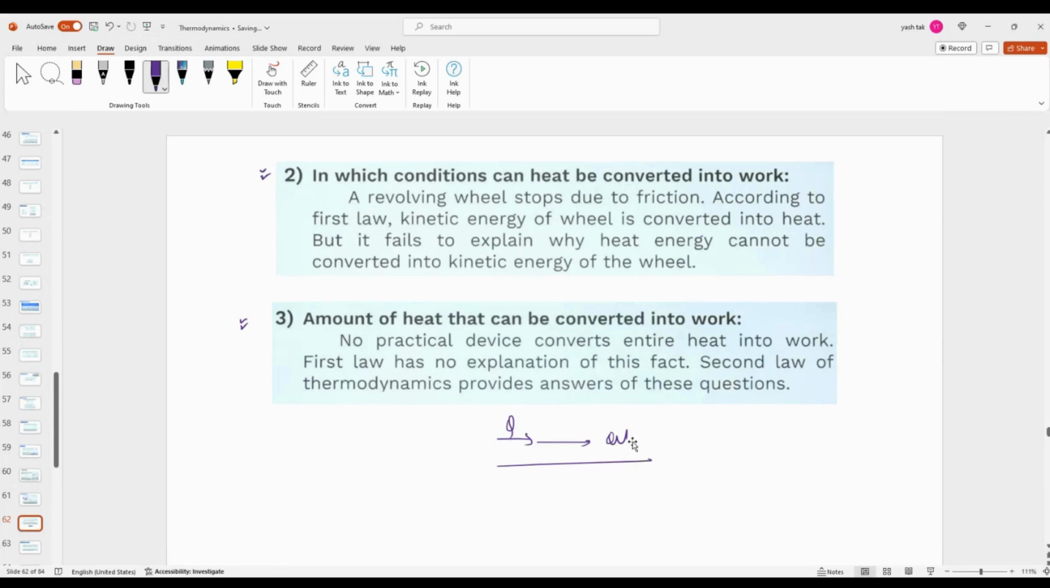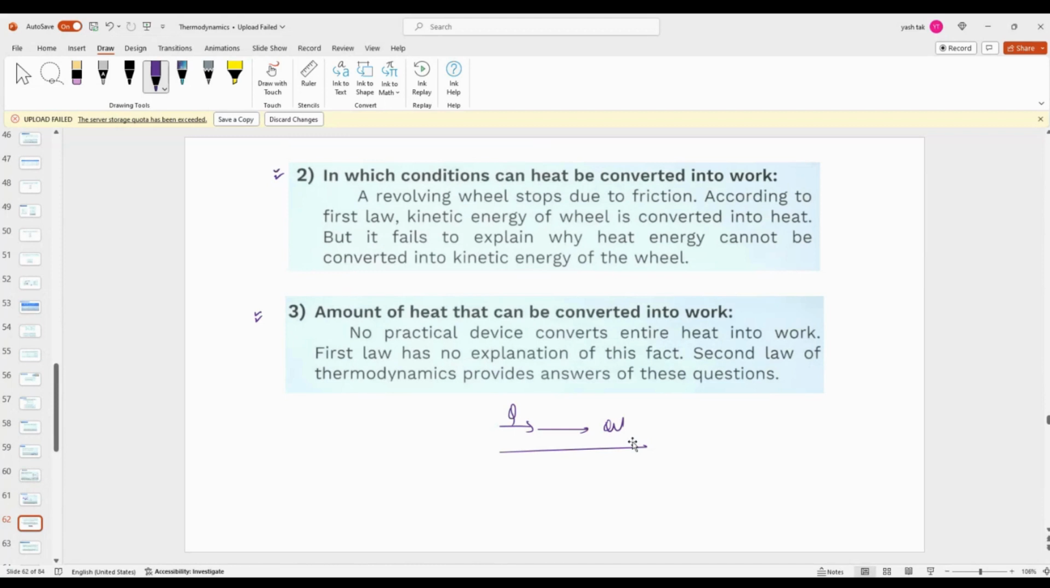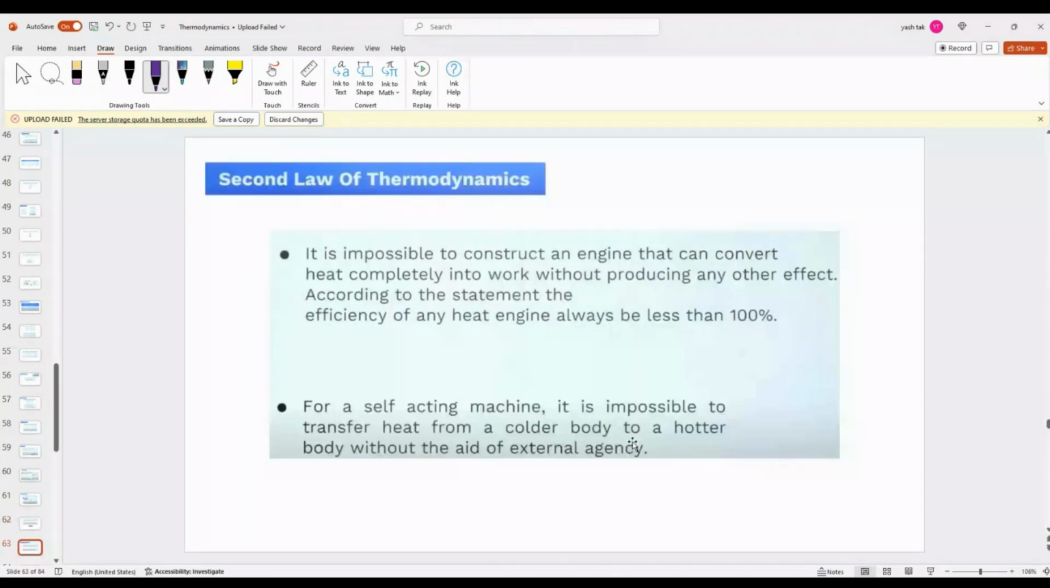So regarding the usefulness of work, the first law was telling that this can be converted. Like, tomorrow someone comes up with an invention: I have a car, and if you travel, the heat lost by the tire and friction and the petrol burning, I'll use all that heat and recreate the petrol, so we never have to purchase petrol again. The first law allowed that, but that was false. So the second law said that it is impossible to convert heat completely into work done.